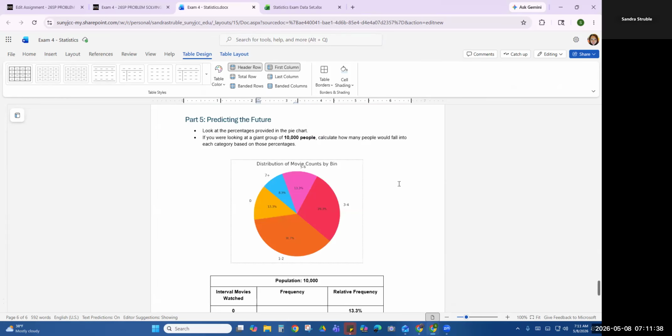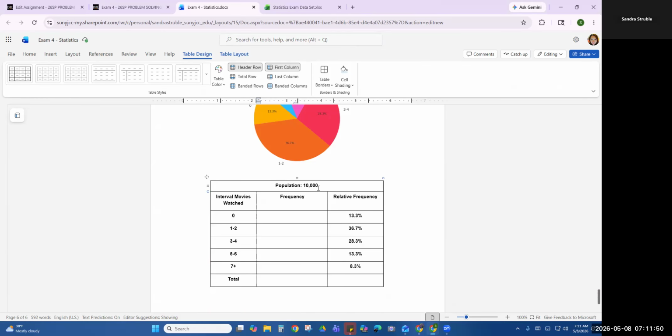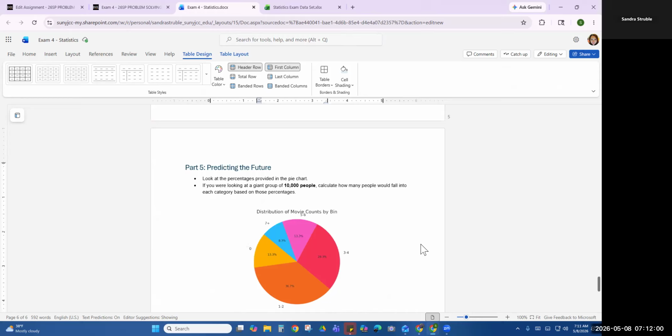Then the last one, this one has nothing to do with the data we just talked about and everything you just did. This next one is a totally different question. Utilizing this pie chart, I want you to tell me the frequency based on a population of 10,000, what the frequency would be based on these relative frequencies that we have here. So you're just going to fill in the frequency piece as well as the total. And that's it. That is the exam.